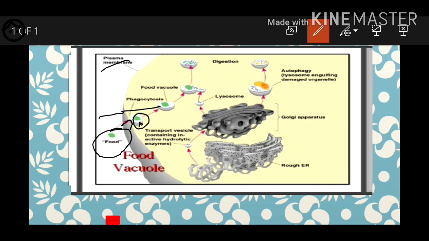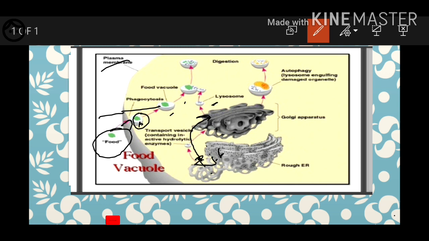Now it is the food, it is called the food vacuole. Here it is the food vacuole, right? And this food vacuole is digested. How is that digested? By the lysosomes. Already I told you, ribosomes prepare the proteins. These proteins are taken by the Golgi complex, and here the primary lysosome will form.